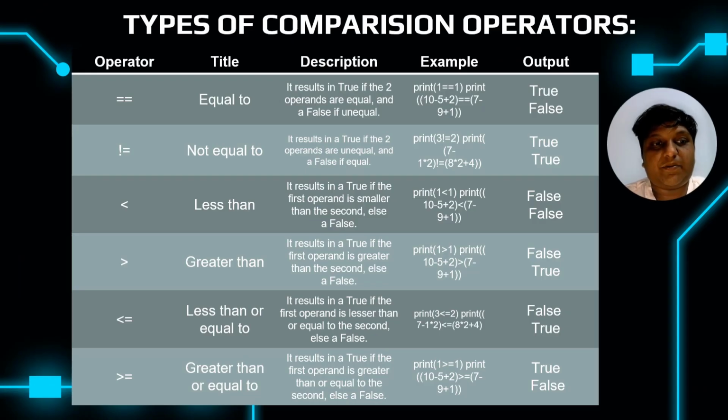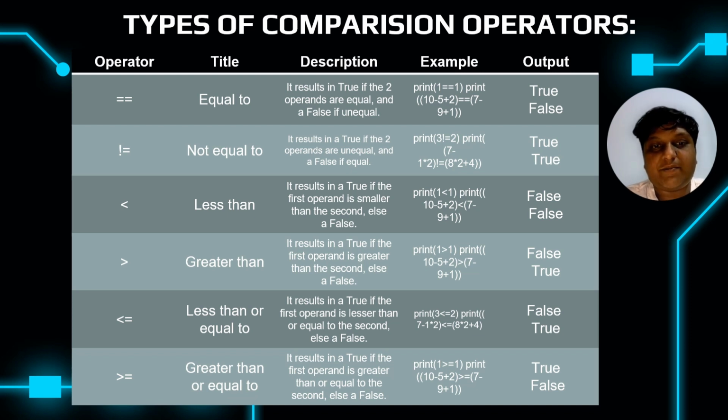Types of comparison operators. There are basically 6 types of comparison operators. You can see the title, description with an example, and also the output on the screen. First operator is the equal to operator. The description is it results in true if the two operands are equal and false if unequal.